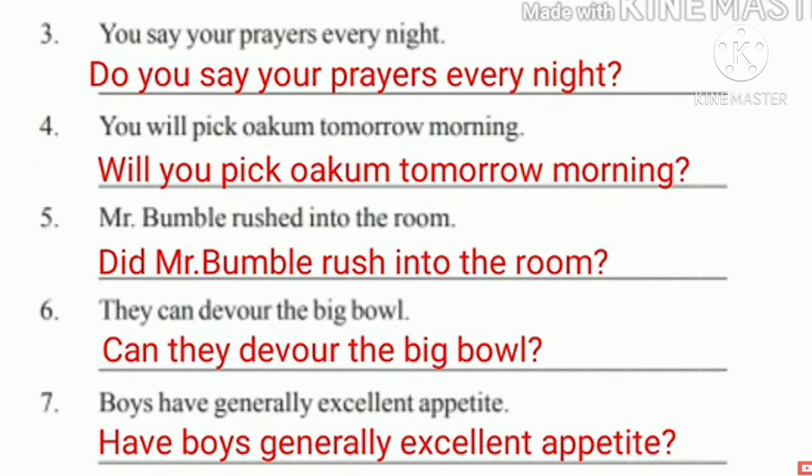Next, coming to the third one: "You say your prayers every night." Here there is no auxiliary verb, so consider the verb say. So here you have to write "you." See, do you say your prayers every night? We don't know which auxiliary we need to write, then you have to use do, did, does. So here, do you say your prayers every night, and keep the question mark at the end of the sentence.